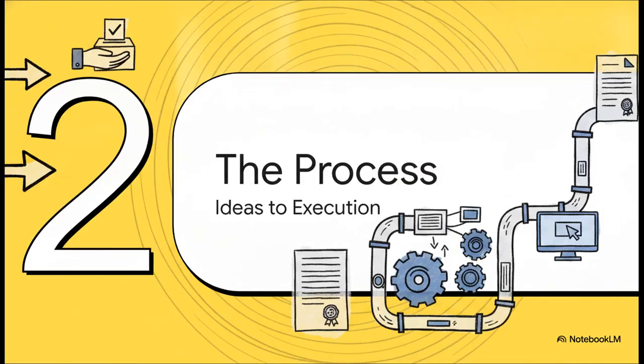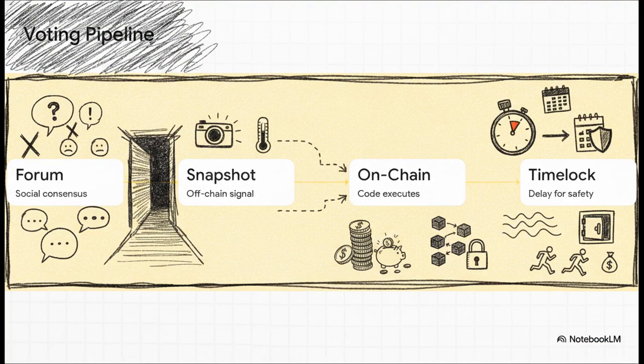Moving on to Section 2, the process, ideas to execution. So we know who gets to vote, but how do they actually do it? Well, voting isn't just clicking a button. By design, it's a slow, 14-day bureaucratic gauntlet. Step 1 is the forum discussion, which is basically where 99% of ideas go to die in a blaze of Discord arguments. But if you survive that, you move to Step 2, a temperature check called a snapshot.